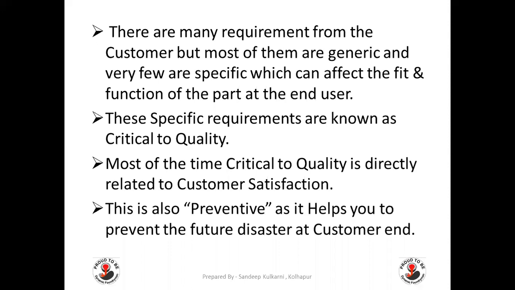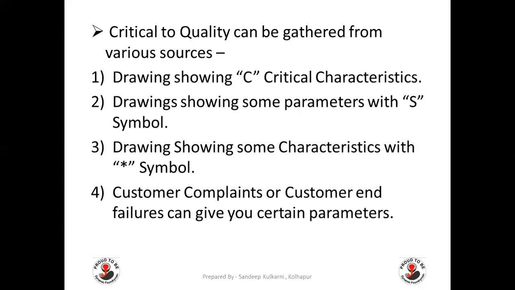Most of the time, critical to quality is directly related to your customer satisfaction. This is also preventive, as it helps you in preventing future disasters at the customer end. Critical to quality can be gathered from various sources: a drawing showing a C symbol, a drawing showing an S symbol, a drawing showing some characteristics with a star symbol, customer complaints or customer end failures can give you certain parameters for critical to quality.